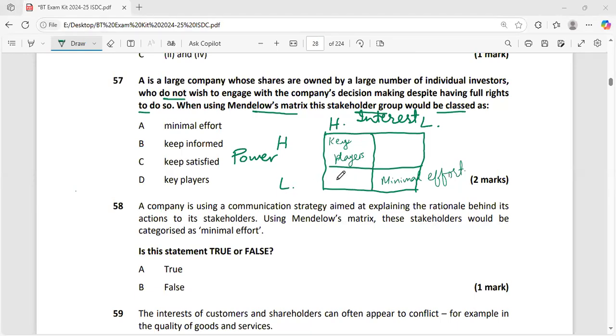Where there is low power but interest is high, you need to keep your stakeholders informed. For example, we can say that employees fall under this category, where the organization will keep them informed. Where power is high but interest is low, such type of stakeholders need to be kept satisfied. We can say that pressure group can fall in this.